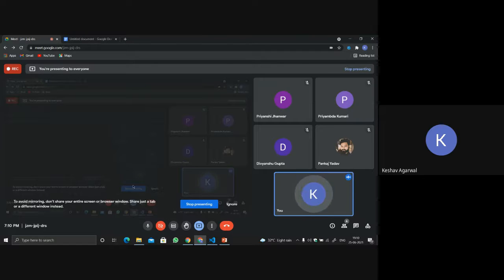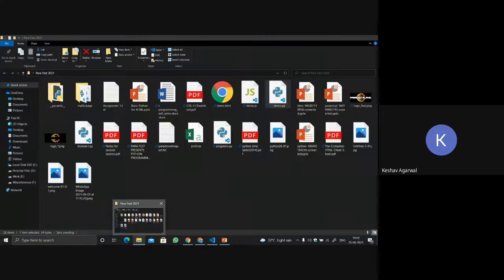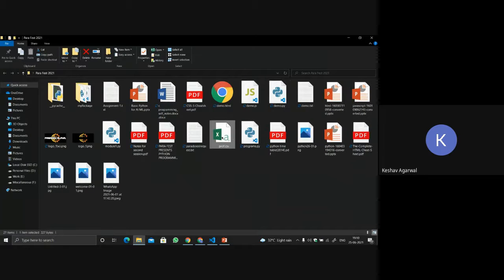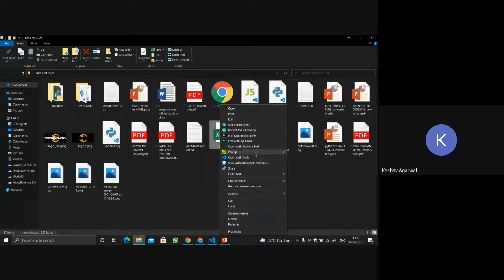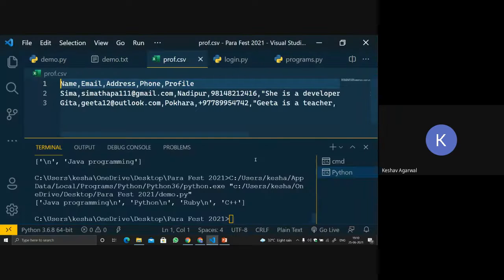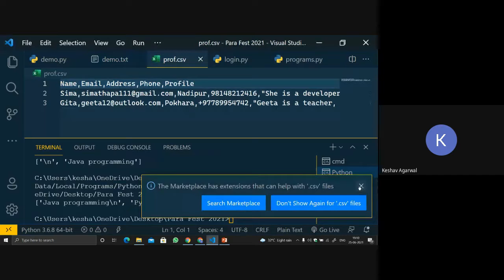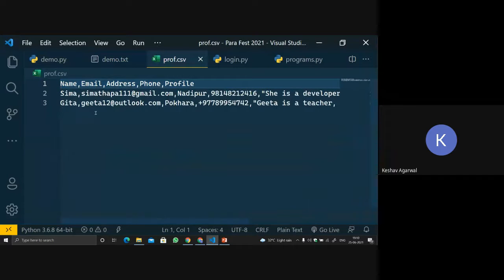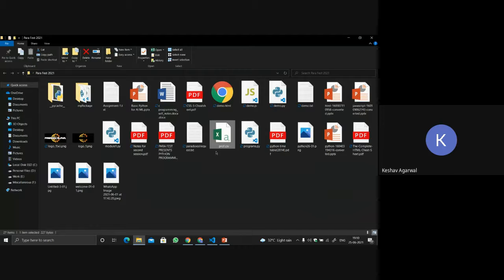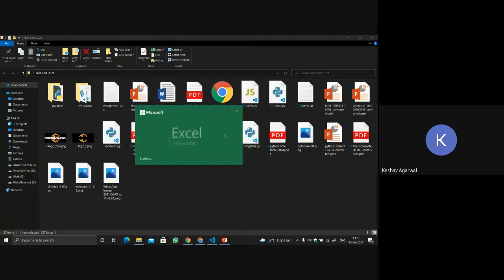Okay, let me show you one file, what a CSV file looks like. So let me open it with code only. So see, a CSV file, as the name suggests, comma separated value. So each value, this is a table. See, it's showing me to open it in Excel. So let me open it on Excel.